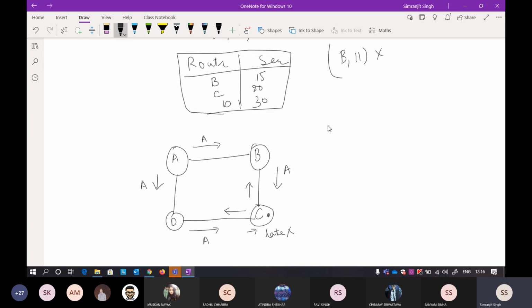What will happen at that time, and how do we deal with it, I will also tell you. Now, we have seen something called a sequence number here. There is another thing called time to live. When you get information from A, and then you again get flooded information from C, there might be a chance of an infinite loop because you are connected in a circle.